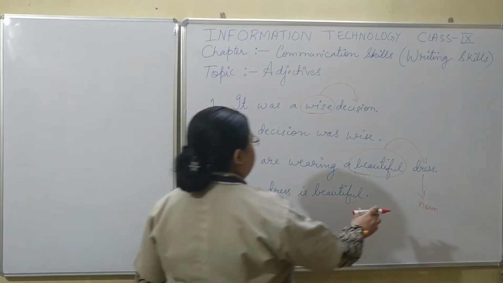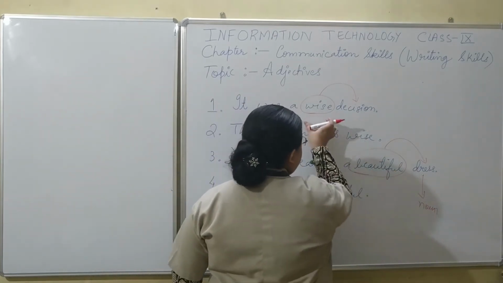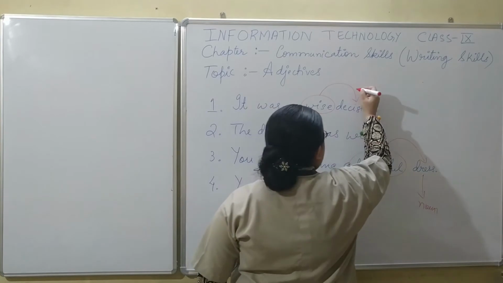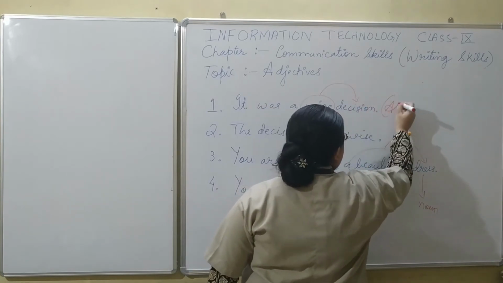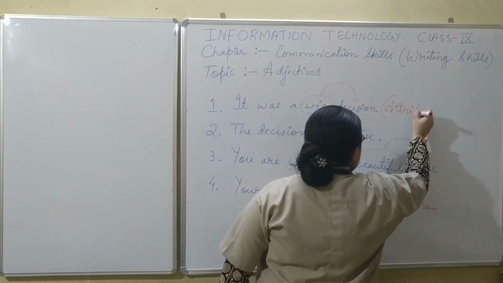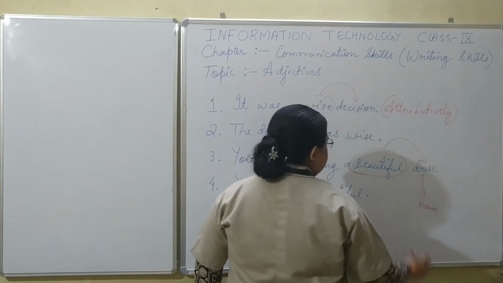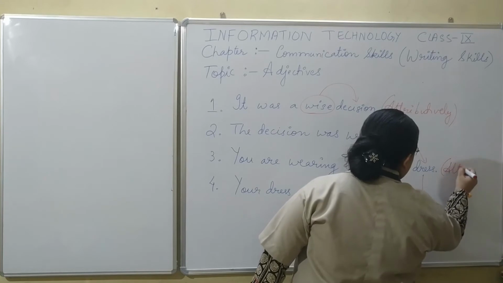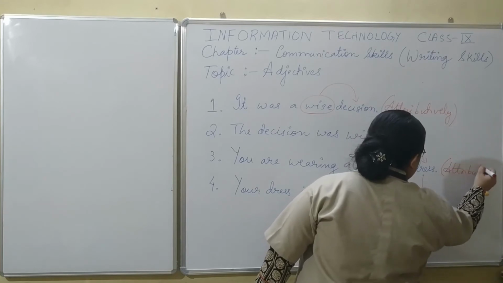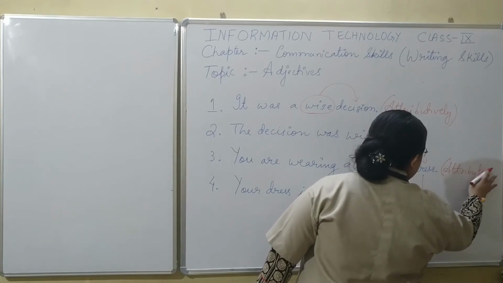When adjectives are placed right before the noun, we are using the adjectives attributively. Here also we are using the adjective attributively.